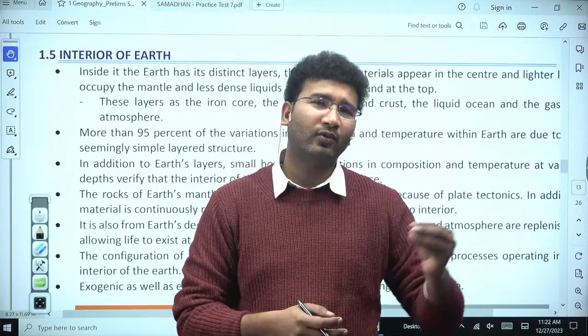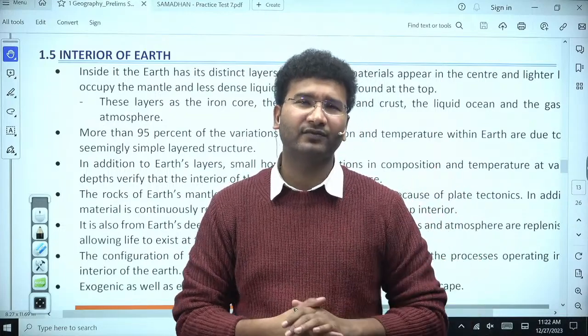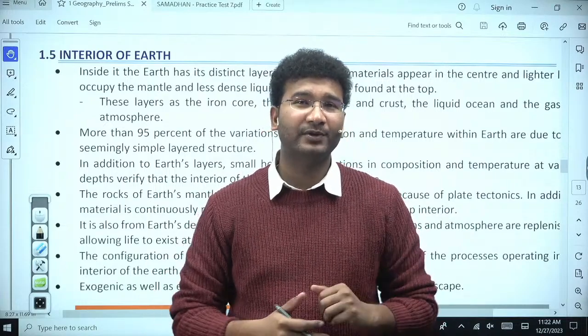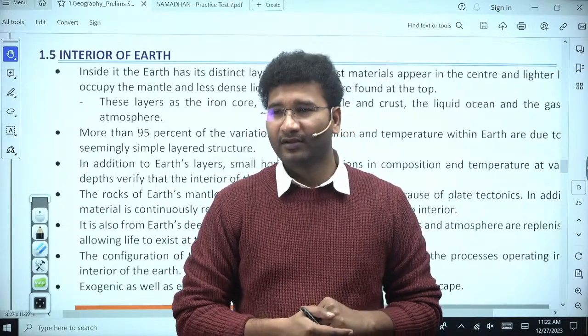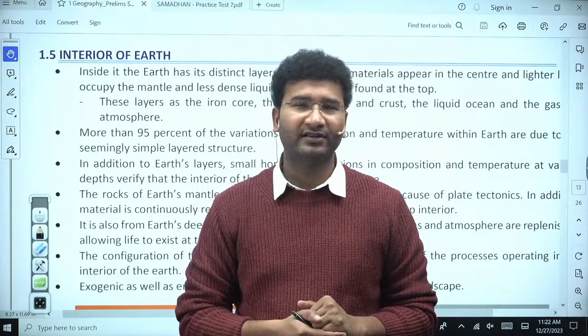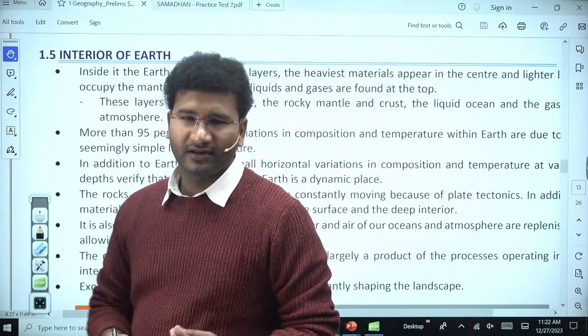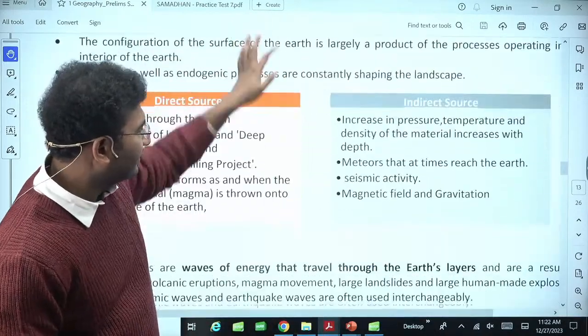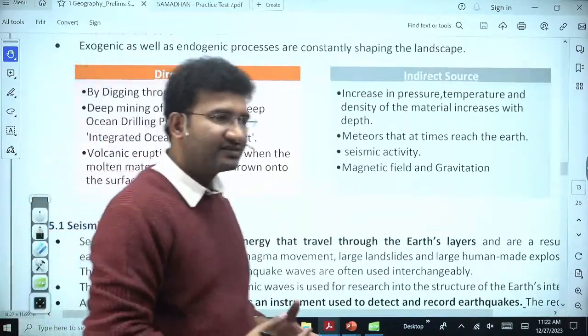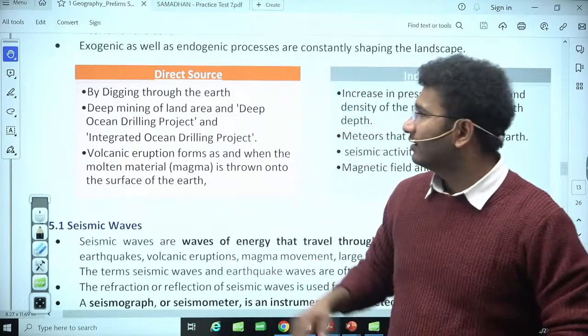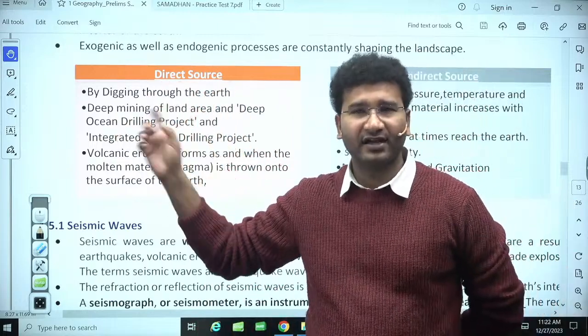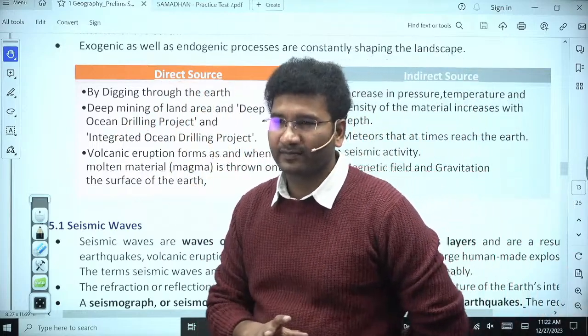Then how do we know what do we have within the deep interiors of the earth, 5,000 kilometers below the interior of the earth, or else 4,000 kilometers below interior of the earth? It is none other than we have some sources. Now what are those sources? Those sources are nothing but, ये हर किसी को पता है, काफी बेसिक सा कंटेंट है. That is, one way is direct sources and other way is indirect sources, right?